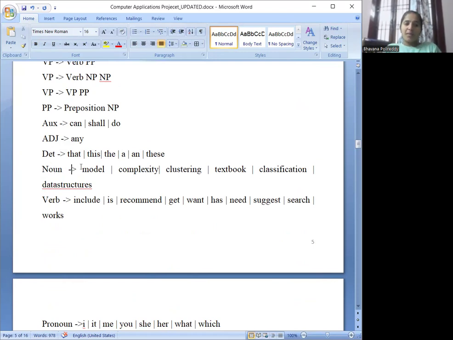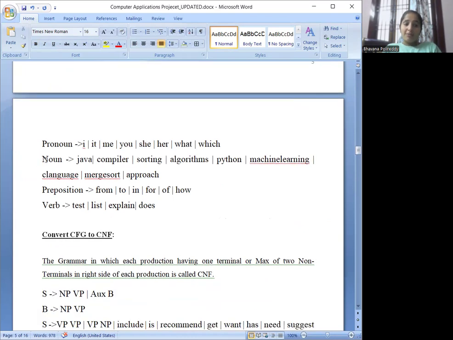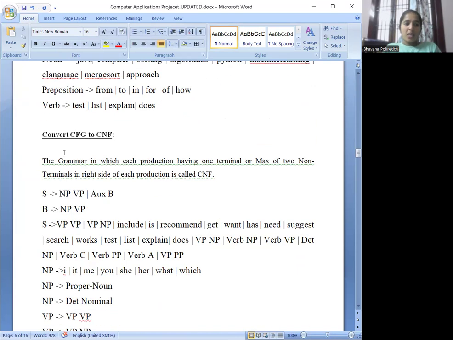So nouns can be model, complexity, clustering, textbook, classification, etc. And the pronouns can be I, it, me, you, she, her, what, or which. I still have a few nouns, so I have divided them.